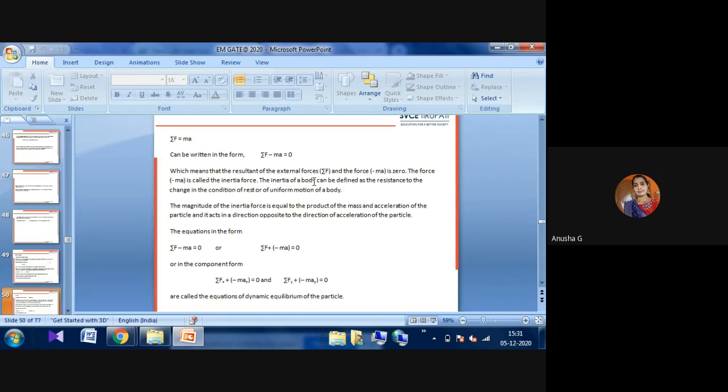Summation of F minus MA equal to 0 here. You can observe this clearly. This is D'Alembert's principle. What D'Alembert's principle says is that A minus B equal to 0, but that minus B itself is considered as another force. So summation of force, sigma F plus, in brackets, minus MA equal to 0, and in two directions, MAX and MAY, are called the dynamic equilibrium of the particle.